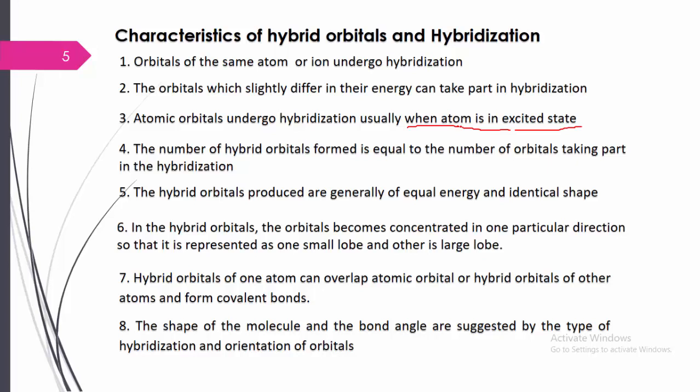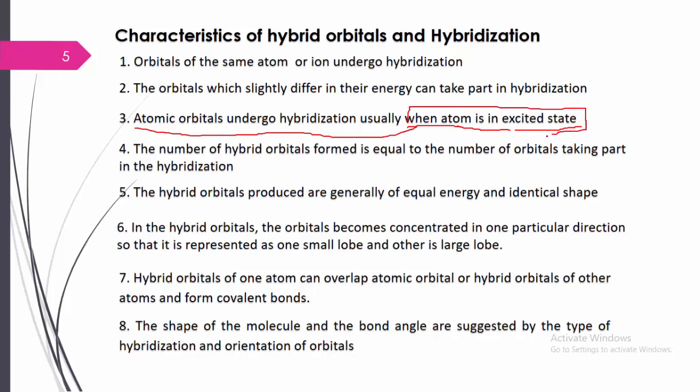In the ground state it has no unpaired electron, but when the other atoms come closer to the beryllium atom, at the same time beryllium undergoes excitation, forms two unpaired electrons, and these combine with the other atoms. Likewise, atomic orbitals undergo hybridization usually when the atom is in the excited state.